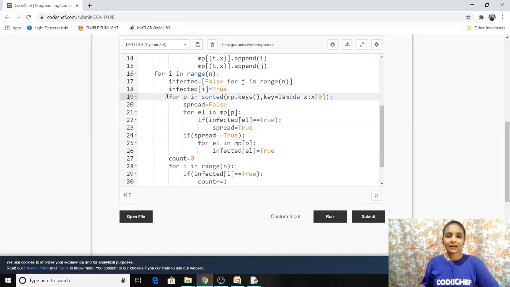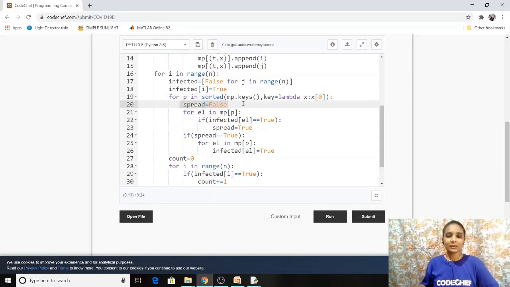Then we have taken another for loop, and here what we have done, we have sorted the keys present in the map according to the time. So this function that you see, key equals lambda x, x of 0. In x of 0, that means the key that is stored here, t comma x, x of 0 denotes the time. So this sorting is done according to the increasing order of time, and we'll get a sorted map that way.